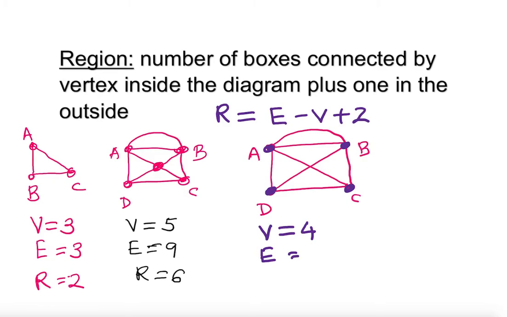So how many edges are there? Let's count. 1, 2, 3, 4, 5, 6, 7 edges in this case. From D to B there's only one line, and from A to C there's only one line. Remember, this is not connecting, it's not overlapping, it's just one highway going above another highway. Like crossing, when you drive, you cross one highway with another highway. It is 3D, but it is not connecting. Once there's a dot, it's connecting, otherwise it's not connecting. So clearly in this case 4, 5, 6, 7. So 7 edges are here.